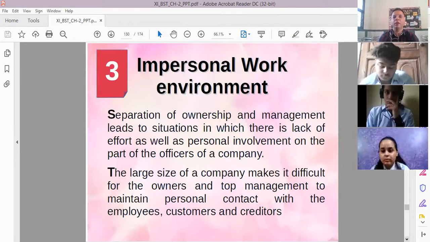Then impersonal work environment. It is observed that in companies there is an impersonal work environment, because the company and the members are different in the case of a joint stock company.